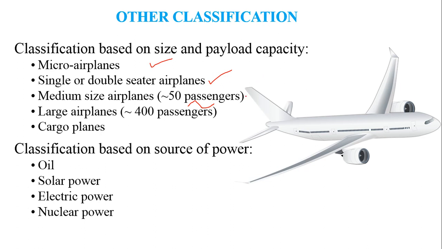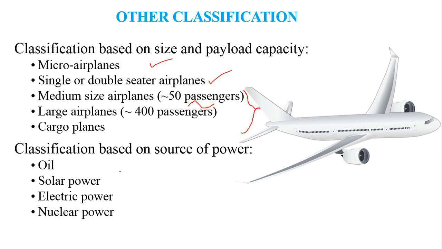Most of the airplanes have these three different categories or classes of aircraft operating within their regime. Large airplanes are airplanes which are able to carry about 400 passengers, such as the Airbus A380. Cargo planes, as I explained before, are used to transport cargo.